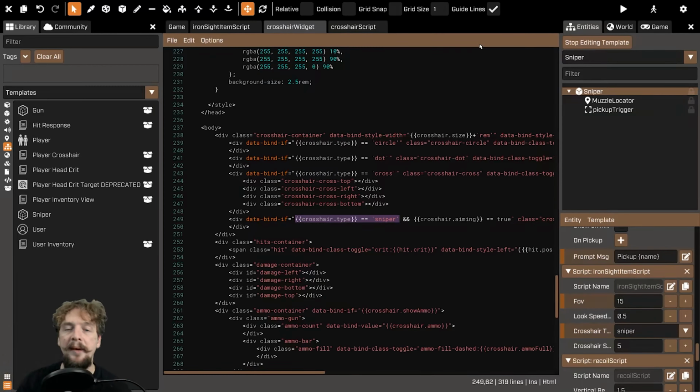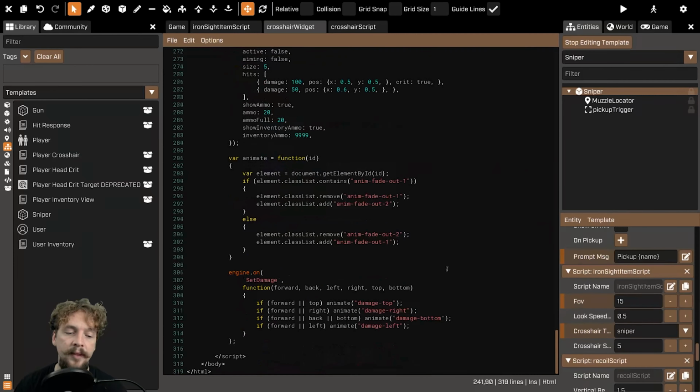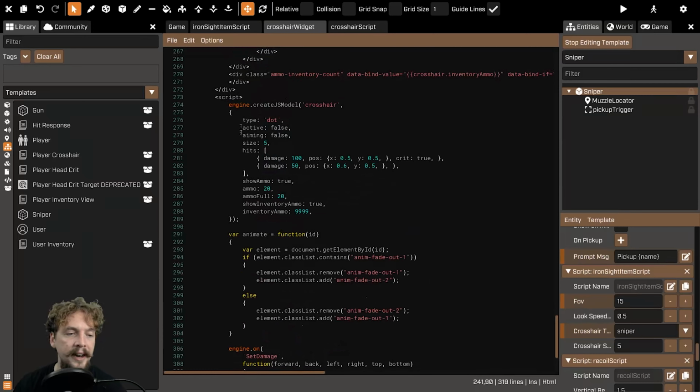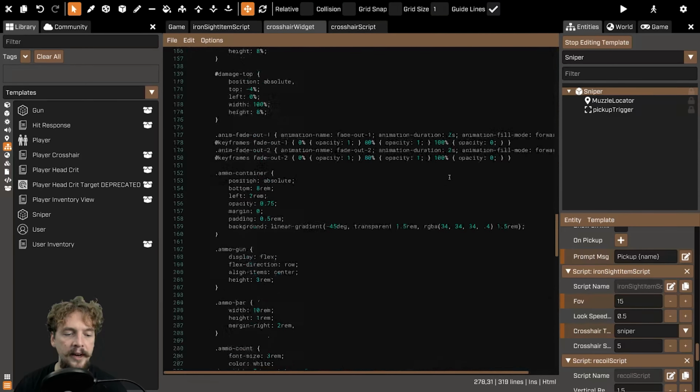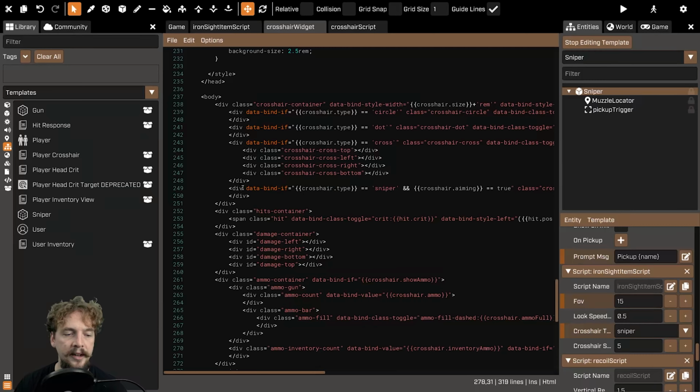Now, for it to only appear when you look down the barrel or down the scope of the gun, that needed a little bit more customization. Firstly, I added an aiming property into my crosshair JavaScript model, aiming: false by default, with a comma after it. Then in my HTML, I said only display the sniper div if our type is sniper and aiming is true.